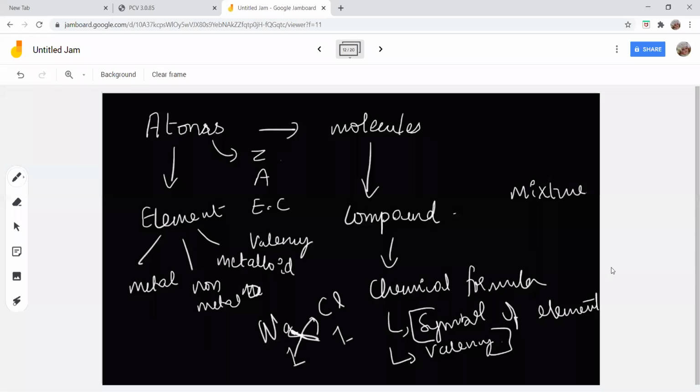Yes, you should remember elements up to 20 with their atomic number. If you know the atomic number, you can easily say the electronic configuration and valency. So it's better if you remember the atomic number. Okay. Thank you all.